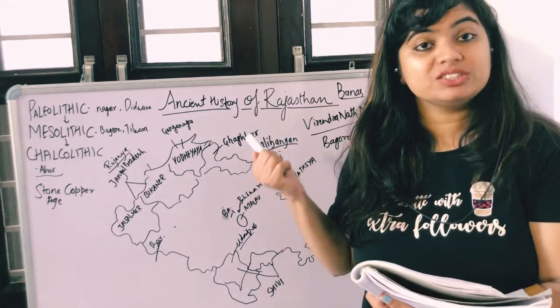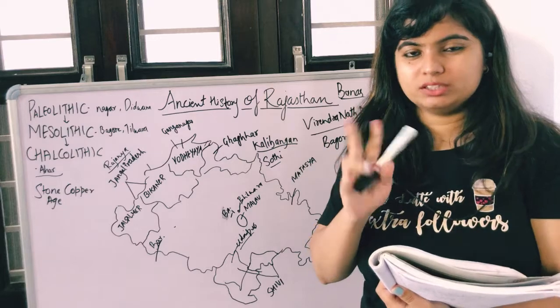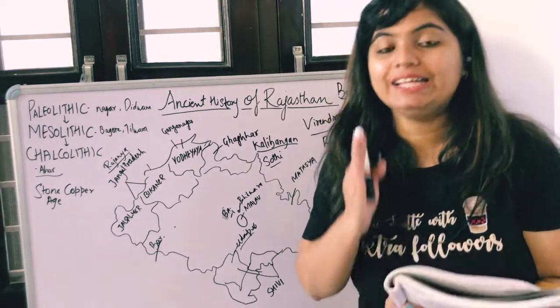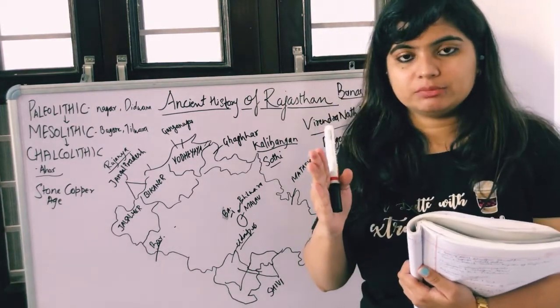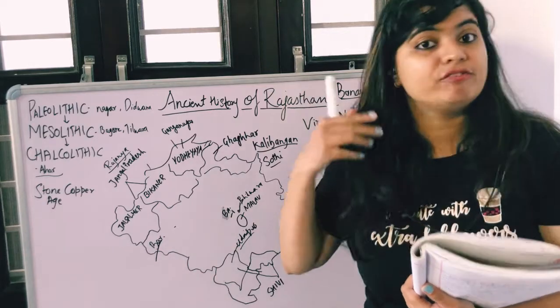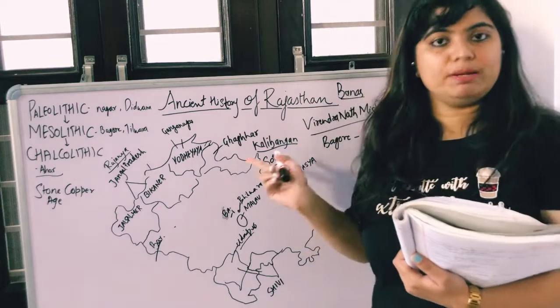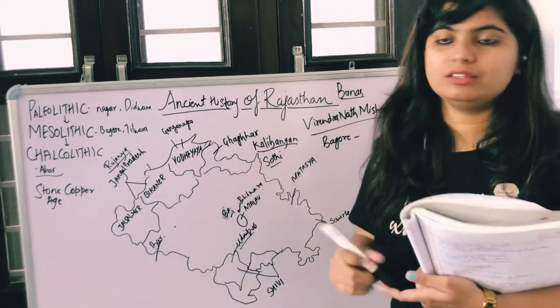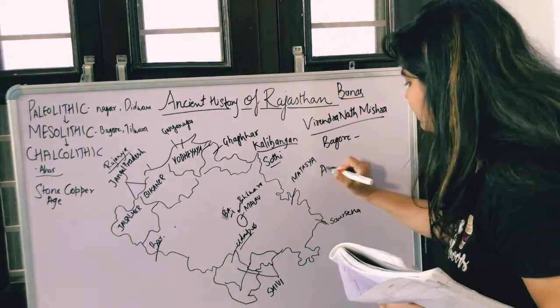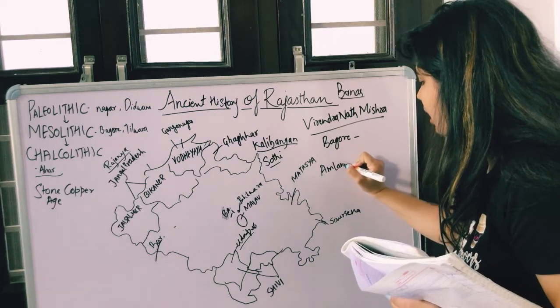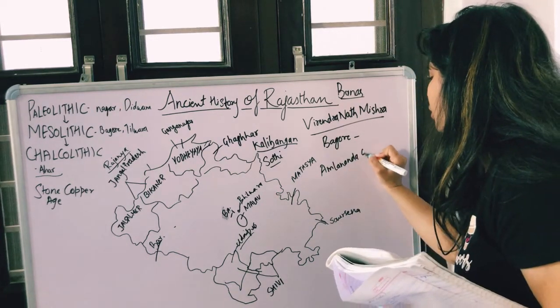This place was discovered. Remember the difference between the two words, excavation and discovery. Discover means I have found something, and excavated means to dig up the place, right? So this place was discovered by Amlanand Ghosh. I can write down the name here. Amlanand Ghosh.